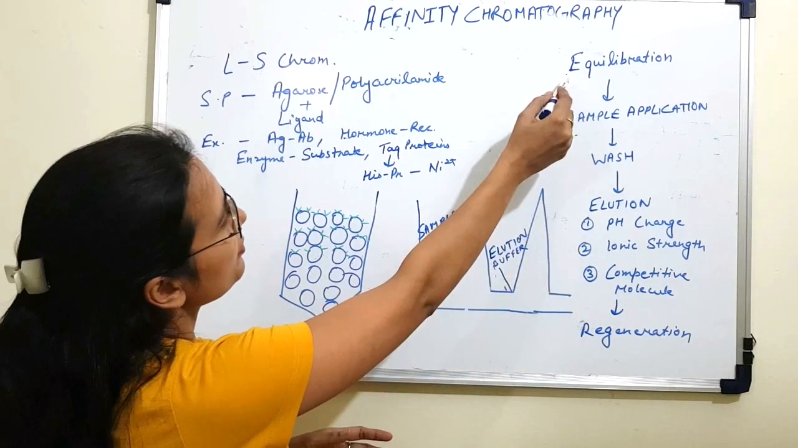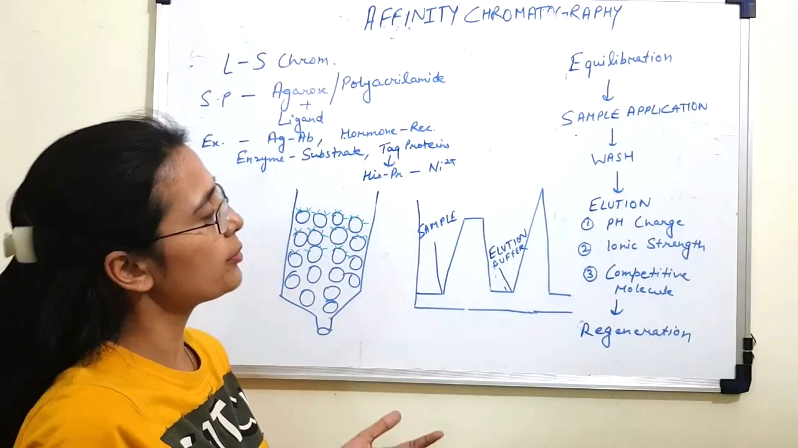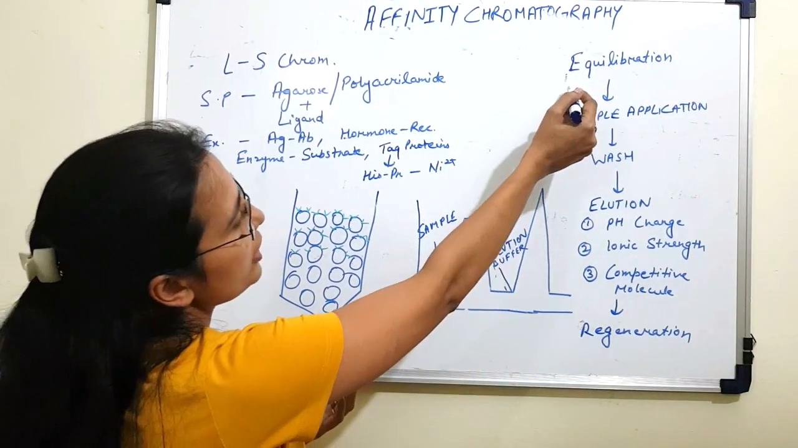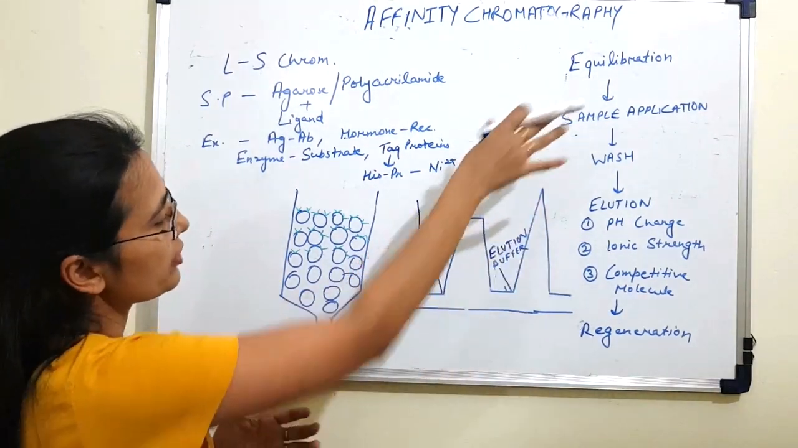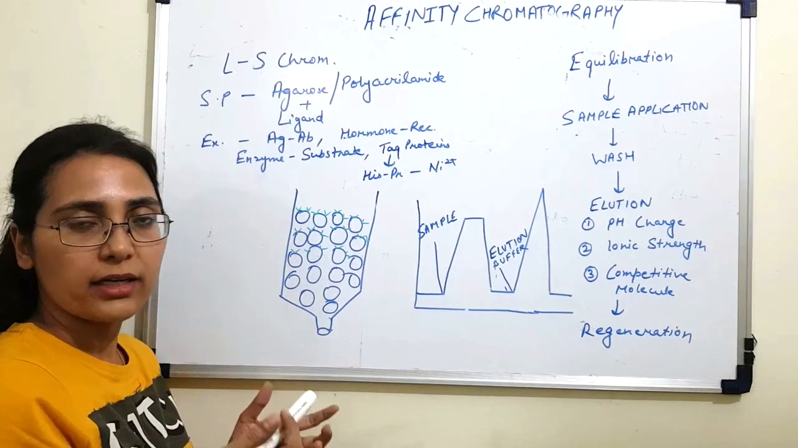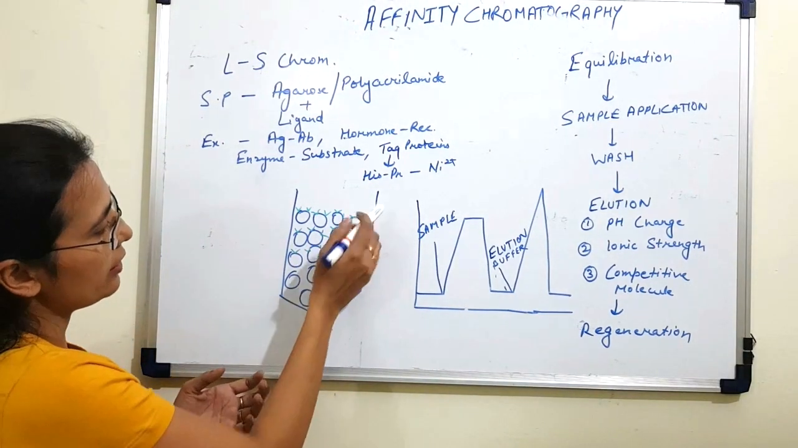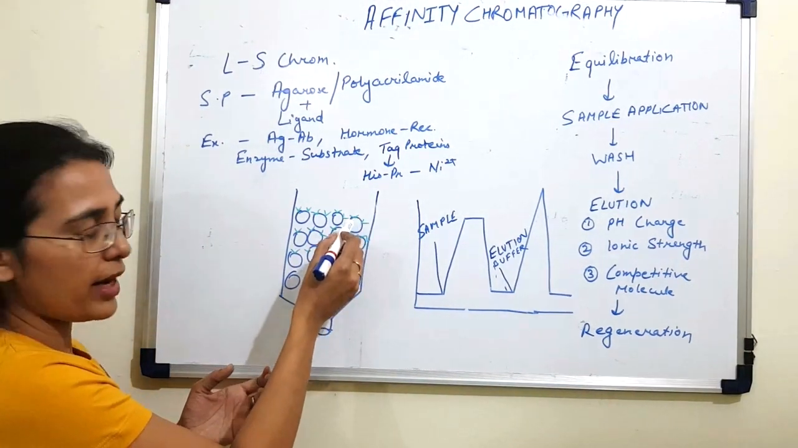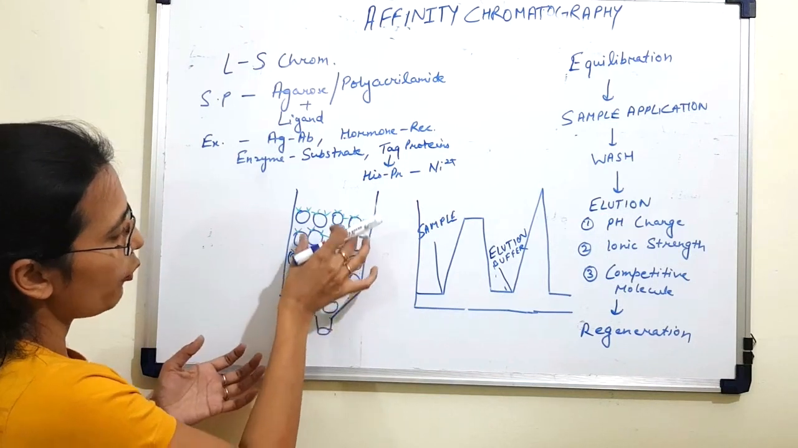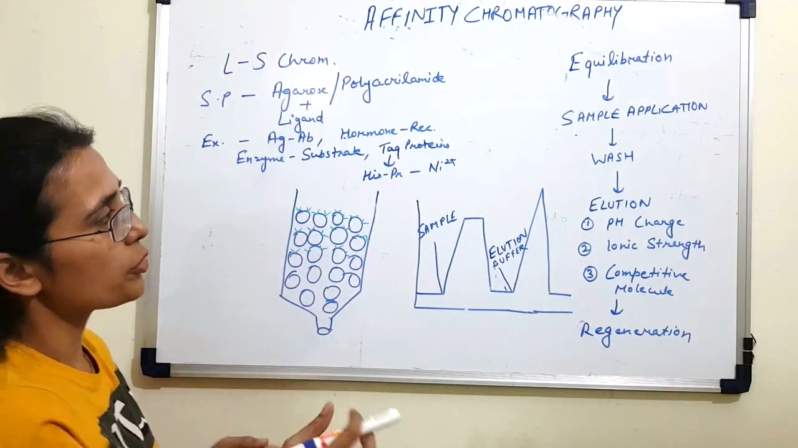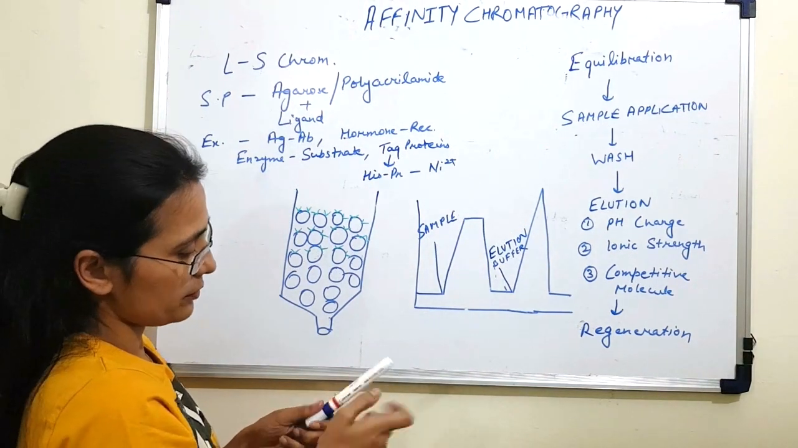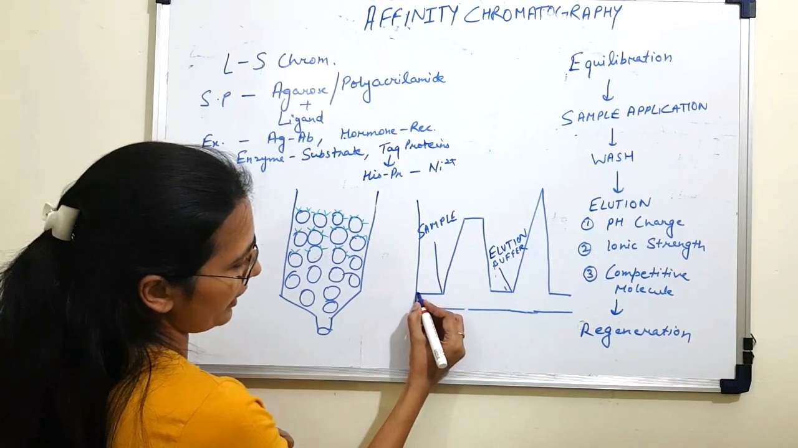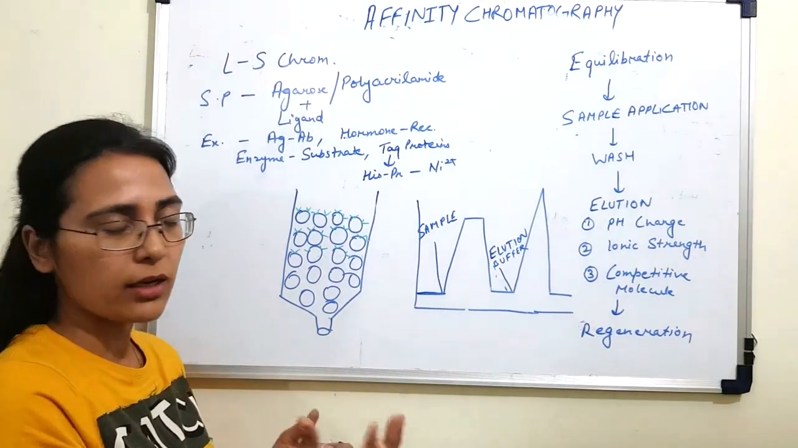The first step in affinity chromatography is equilibration. During equilibration, a binding buffer or a start buffer is run through the column. This binding buffer fills the pores present in the matrix, and it also fills the void spaces in your column. So during the equilibration step, you'll get a straight line because no molecules are coming out of the column.